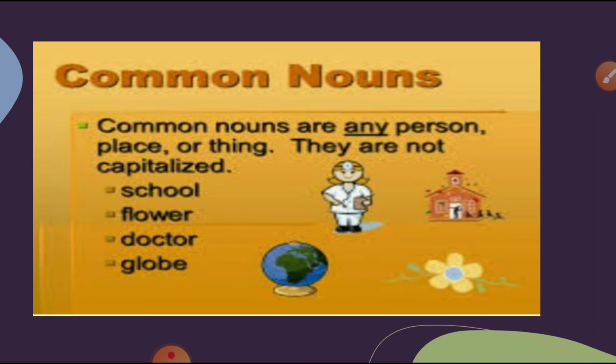So students, again I am going to explain to you. A noun is the name of a person, place, animal or thing. And what is a common noun? Common nouns refer to persons, places or things in a general way. Common nouns do not refer to a particular person, place or thing. Common nouns do not need capital letters unless they start a sentence.